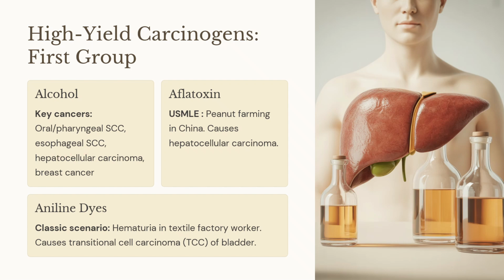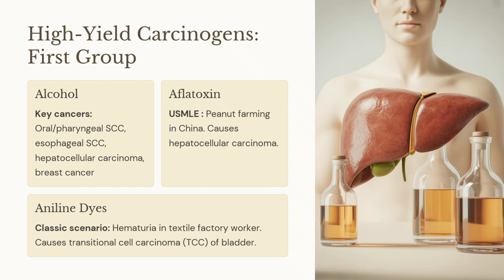What about the aflatoxins? Aflatoxin is harmful because it is being used by the peanut farmers in China. It causes hepatocellular carcinoma. Aniline dyes. Aniline dye is a dye which is used in textile factories. When the workers are exposed to aniline dyes, it can result in transitional cell carcinoma of the urinary bladder.